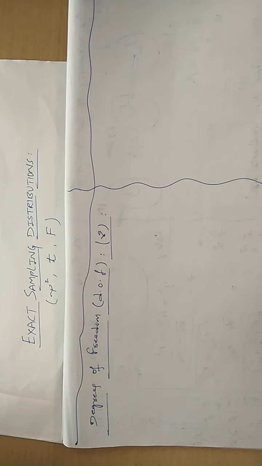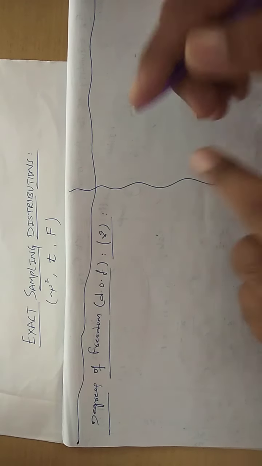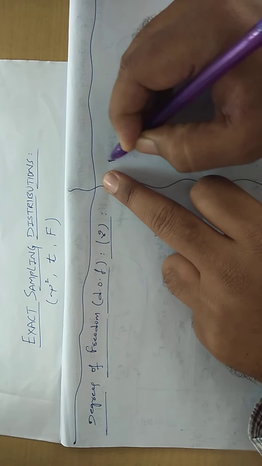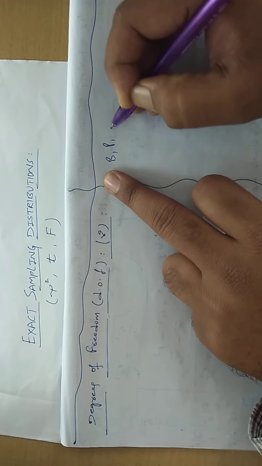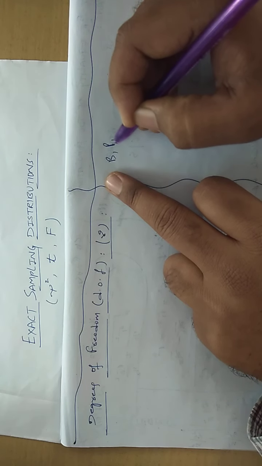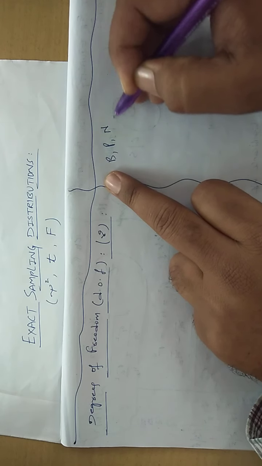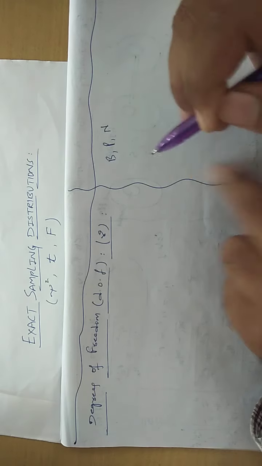What do you mean by exact sampling distributions? Already we came to know probability distributions. So what are probability distributions? The first one is the binomial distribution, the next one is the Poisson distribution, under discrete probability distributions. Under continuous distributions, the king of all the distributions, what we came to know, the normal distribution.